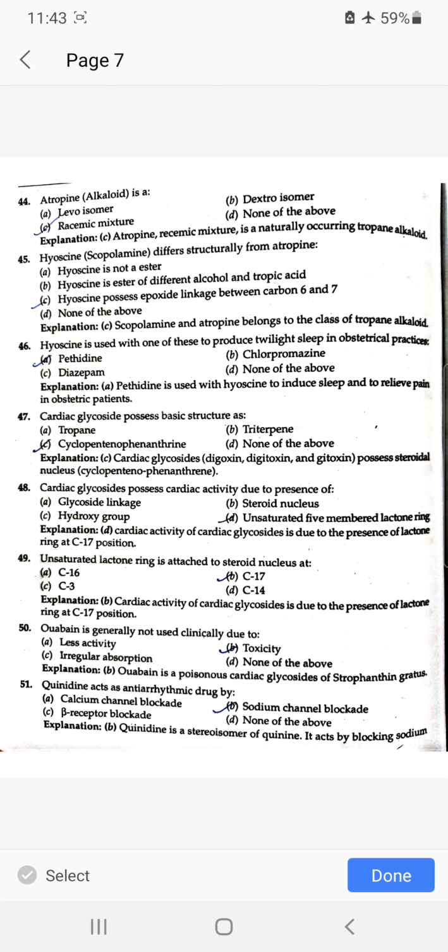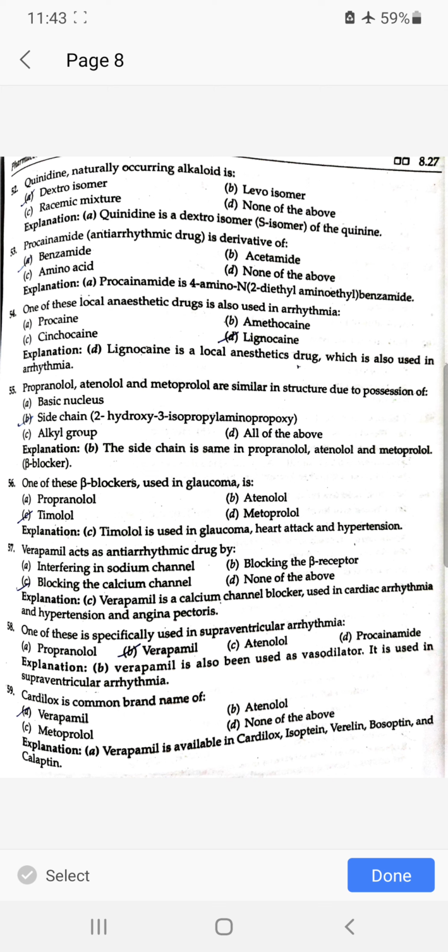Quinidine acts as anti-arrhythmic drug by being a sodium channel blocker. Quinidine comes under sodium channel blockers; remember it by QPD: quinidine, procainamide and disopyramide. Quinidine naturally occurring alkaloid is dextroisomer. Procainamide is a derivative of benzamide. One of these local anesthetic drugs is also used in arrhythmia: lignocaine.